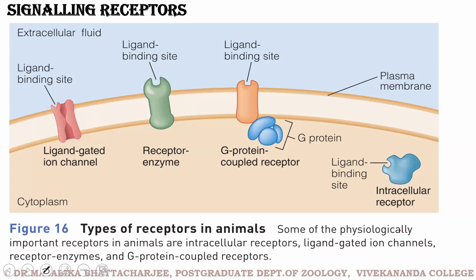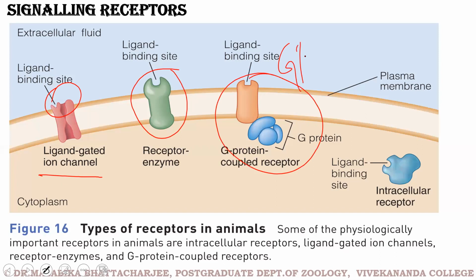This is another very simplified picture of the signaling receptors we just discussed. We have a ligand binding receptor. So you can see the ligand binding site. This is an ion channel. This is a receptor enzyme. So this can be receptor tyrosine kinases. This can be receptor guanylyl cyclases. We have G protein coupled receptors, known as GPCR. You can see that the G protein complex, with alpha, beta, and gamma subunits, is attached to the cytoplasmic end of the receptor. And then we have these intracellular receptors. This we did.